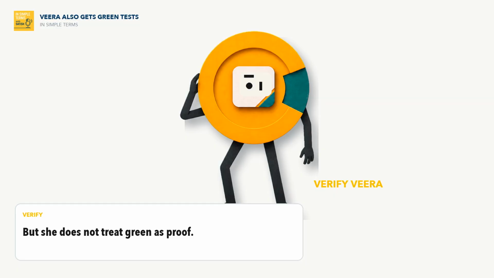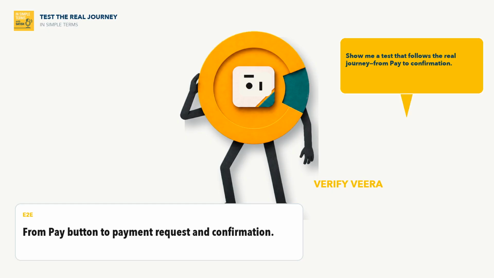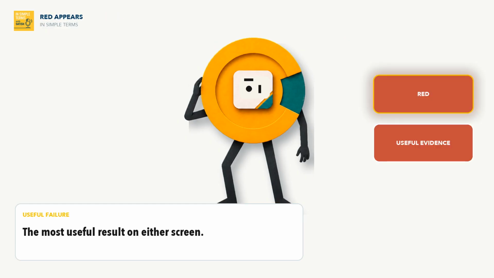Meanwhile, Veera's AI produces its implementation and green tests. But Verify Veera does not treat green as proof. She asks, show me a test that follows the real journey from the pay button to the payment request and confirmation. For the first time that morning, red appears. It is the most useful result on either screen.